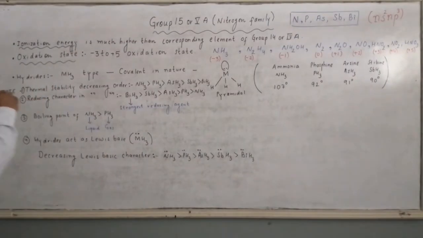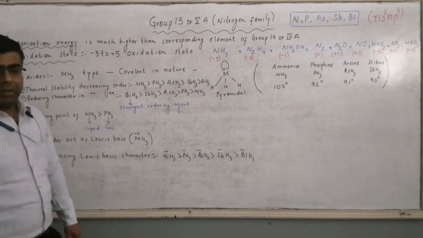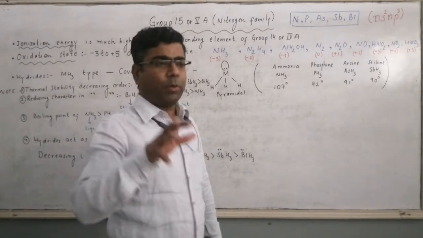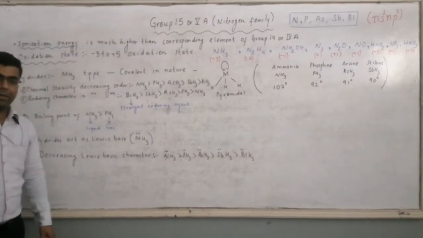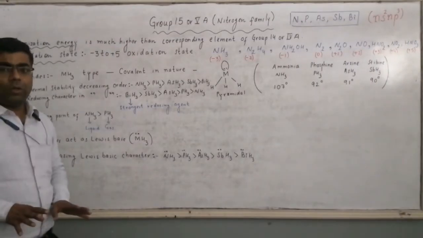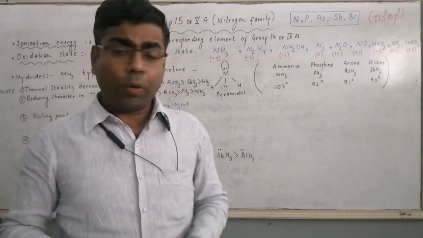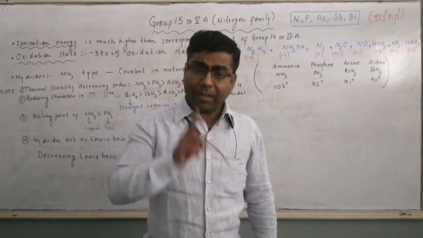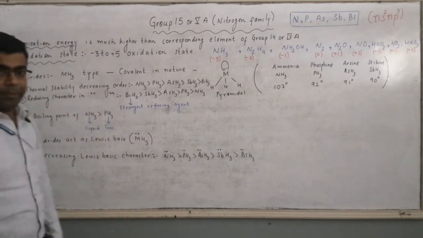Then the next point is boiling point. Boiling point of ammonia is more than PH3. See, boiling point is directly proportional to molar mass. So here molar mass of PH3 is more than NH3. So PH3 should have higher value of boiling point than NH3 because the molar mass of NH3 is less than PH3. But here it is opposite. Boiling point of NH3 is more than PH3. Or we can say NH3 is liquid at room temperature while PH3 is gas at room temperature.